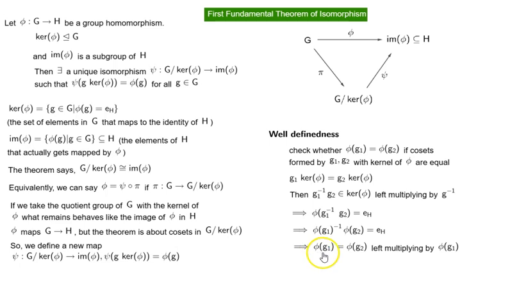So we end up with phi of g1 is equal to phi of g2, and hence psi is consistent. That is, it is well defined.